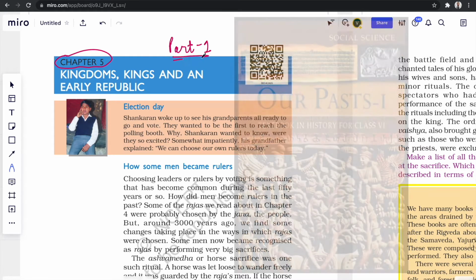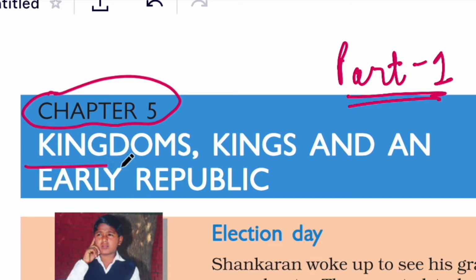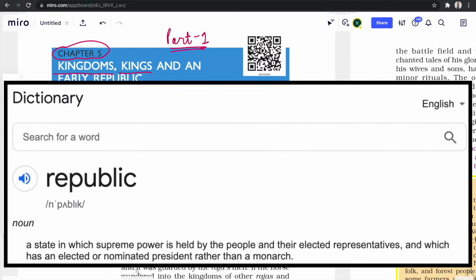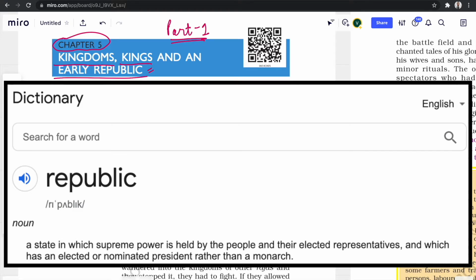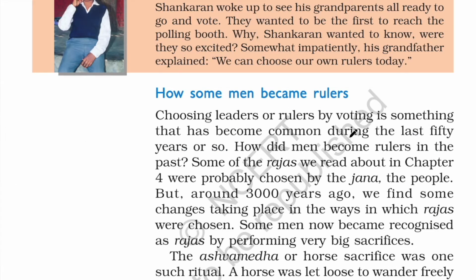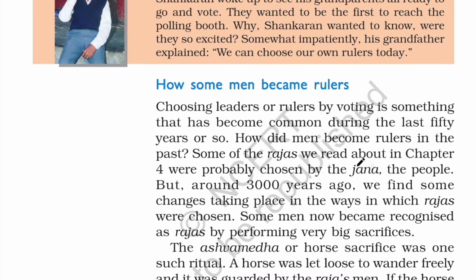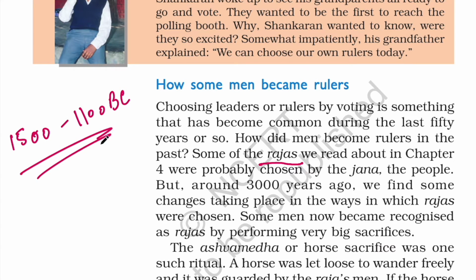In this chapter, we are going to study about kingdoms, kings, and early republics. A republic is a form of government in which the power is held by the people and their elected representatives. We saw this in the last chapter, where Rajas in early Vedic times, that is from 1500 to 1100 BC, were elected by the people and were just like an ordinary person without big palaces and big armies.